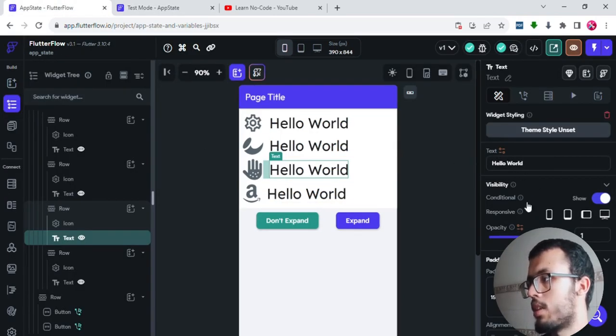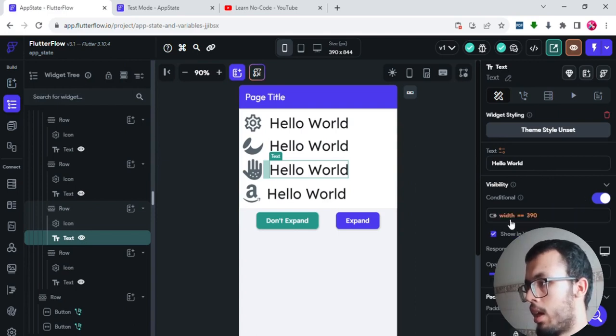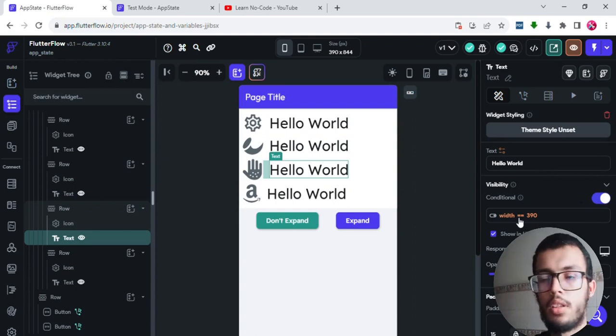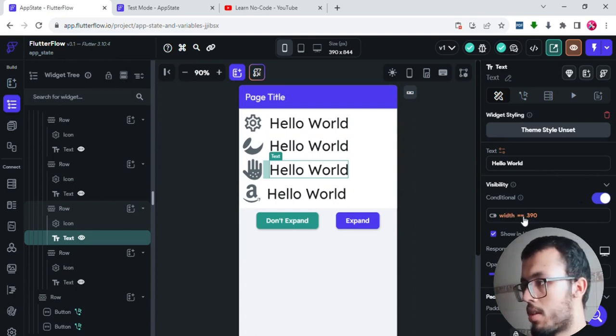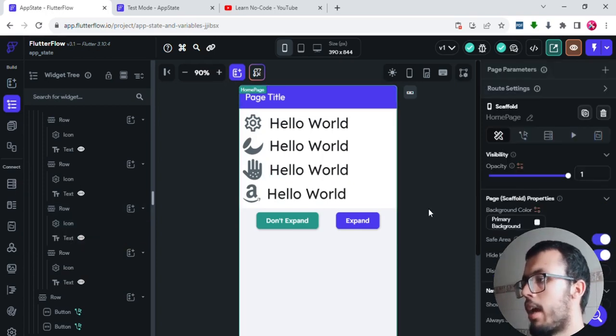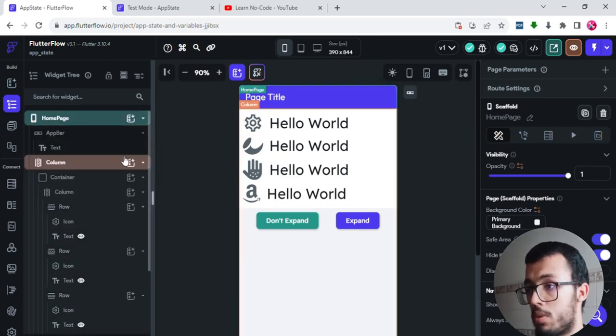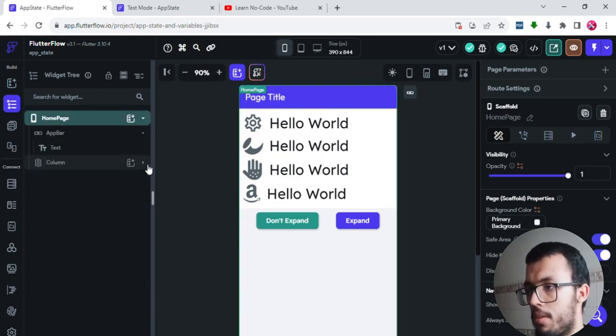And again, this conditional visibility means that this widget will show up only if the width of the container was 390. So that's cool. And actually we can play around with other stuff like you saw in the example. So let's do that. Let's have fun with that.